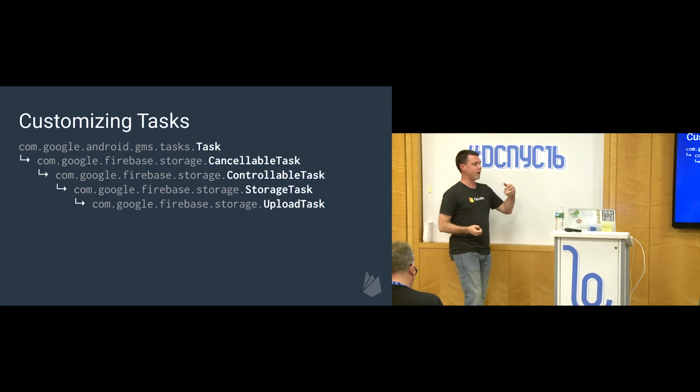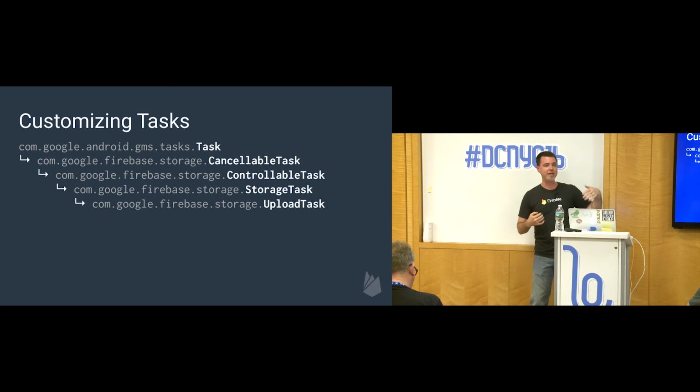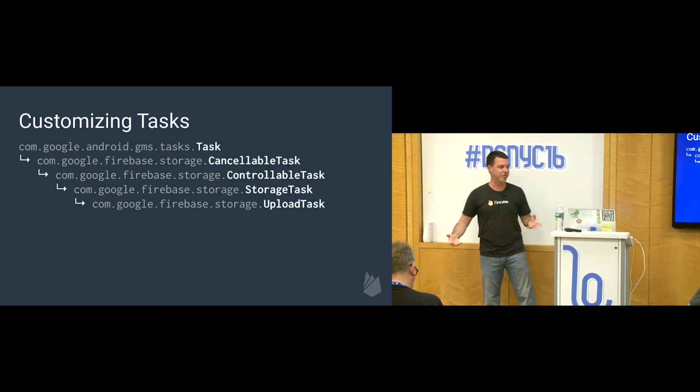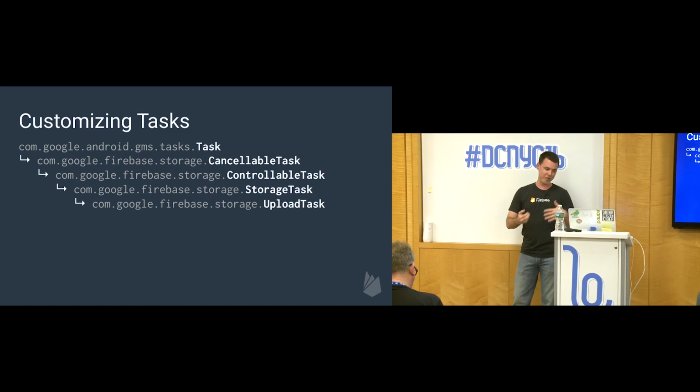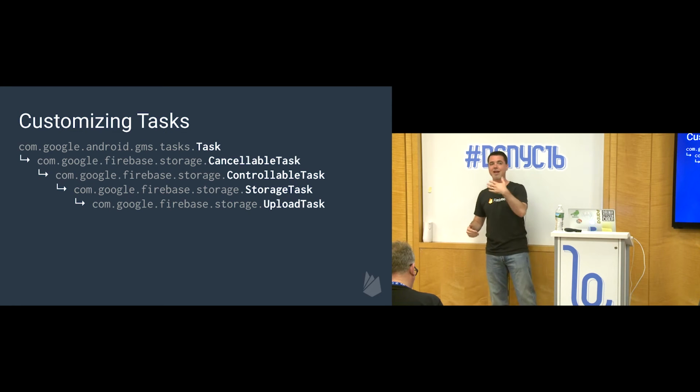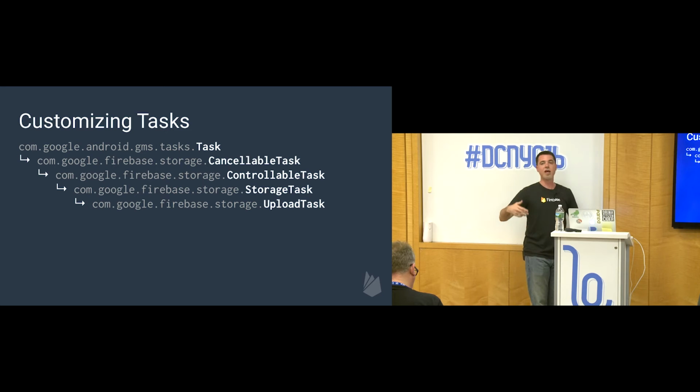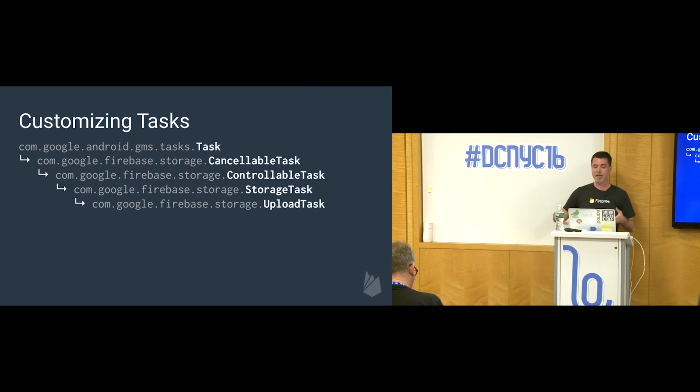So right now, a basic task, a plain task, only gives you the ability to wait for success and catch errors. But what if you wanted to be cancelable? Well, a task isn't inherently cancelable. So what the Firebase storage team did was they made up a special cancelable task, and they added a cancel method on it. And they made it so that an in-flight upload or download can be canceled.